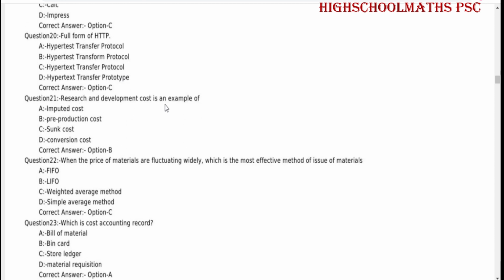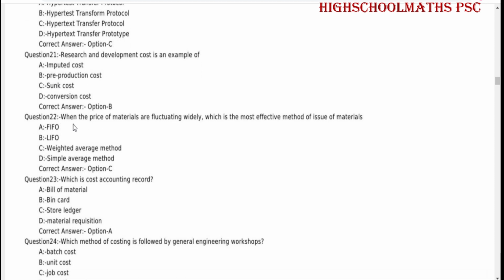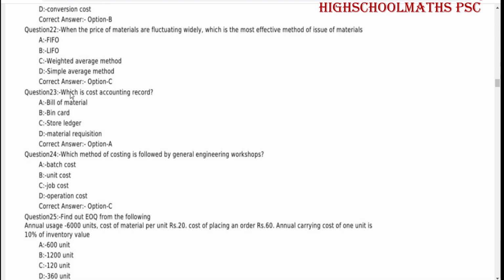Research and development cost is an example of pre-production cost. When the price of materials is fluctuating widely, which is the most effective method of issue of materials? Weighted average method. Which is a cost accounting record? Bill of material.